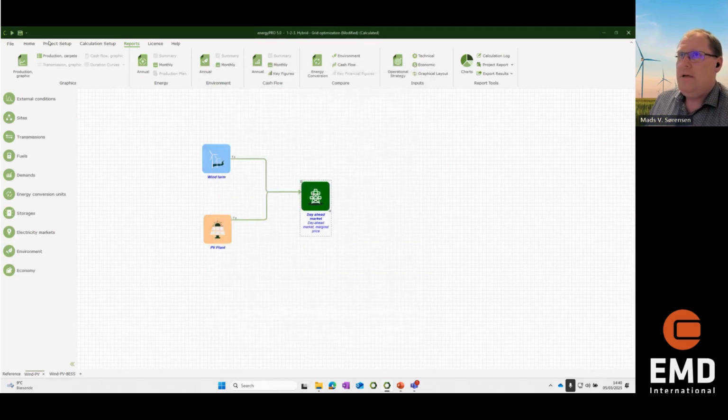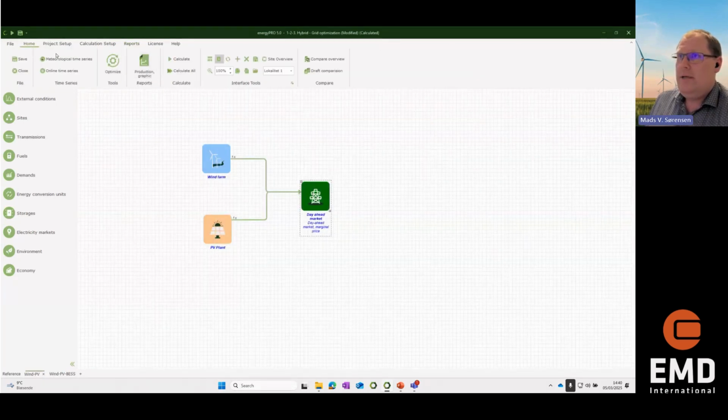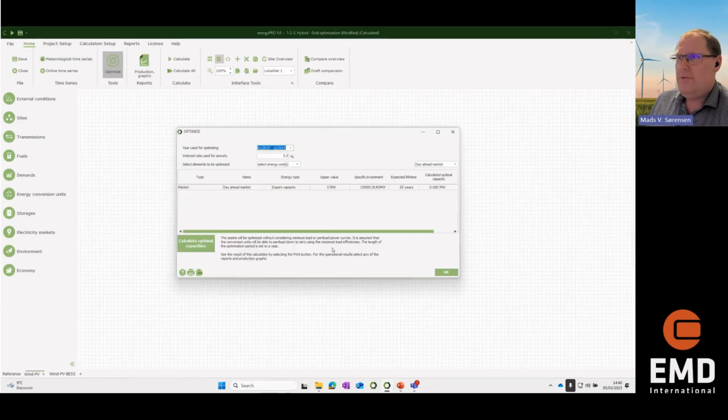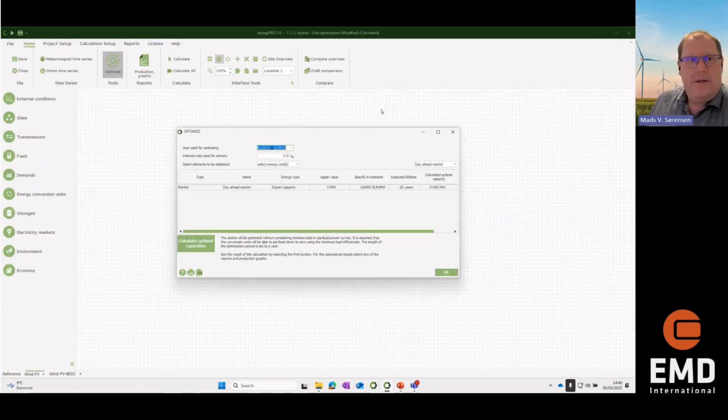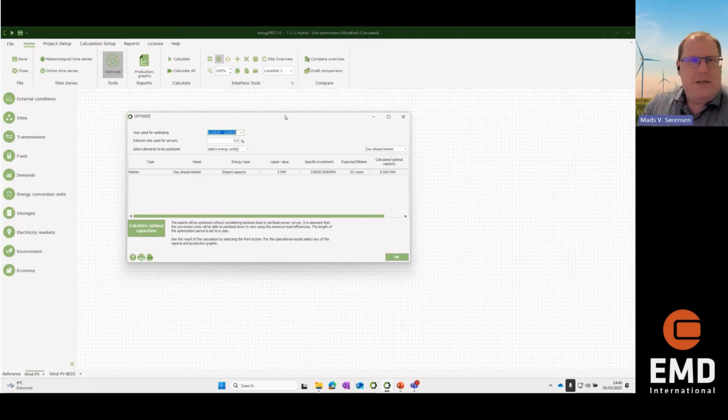But I can also go in here and try the optimize function I talked about, which is based on annuity calculation. So basically, you don't need to calculate all 20 or 25 years to find the business case.